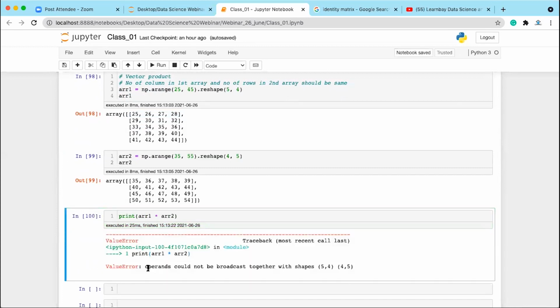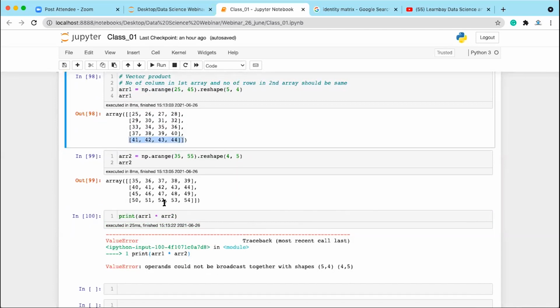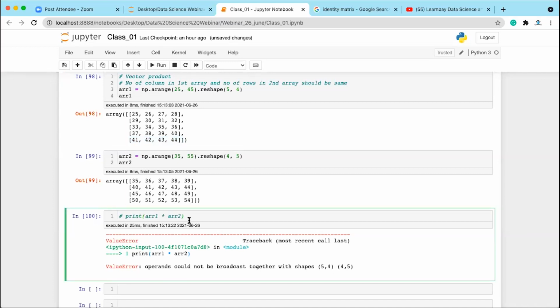Okay. Now, when you do the scalar product, if you write array 1 into array 2, this is going to give me the error. Why? Operands could not be broadcast together. It means, see, when you do the element by element multiplication, 25 can be multiplied by 35, 26 by 36, 27 by 37, 28 by 38, but you don't have anything to multiply this 39 with any other element. And similarly, you don't have any other value to multiply with this row, right? So it is not possible. Scalar product of arrays of different shape is not possible.